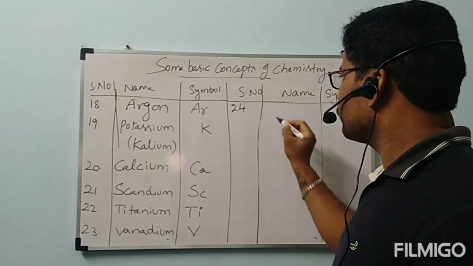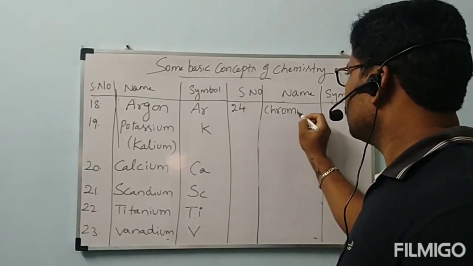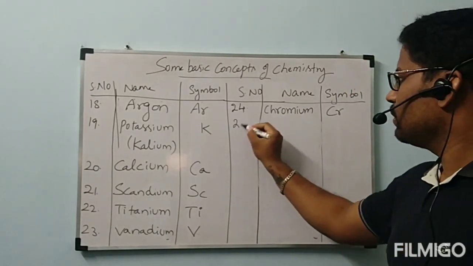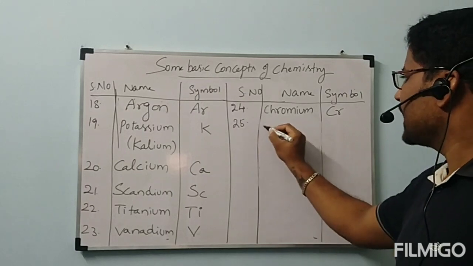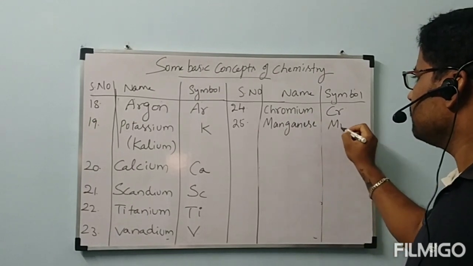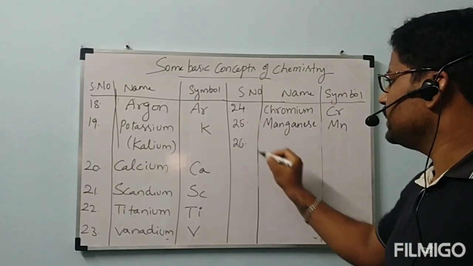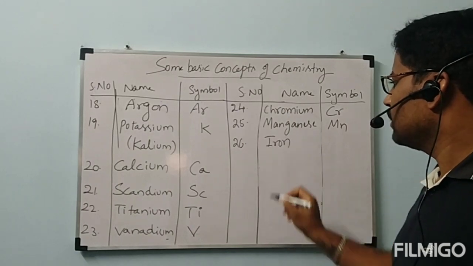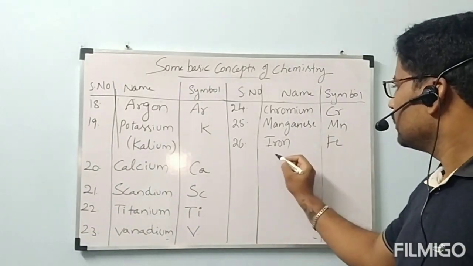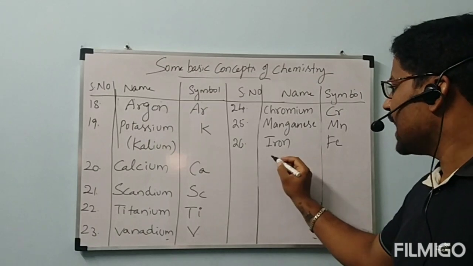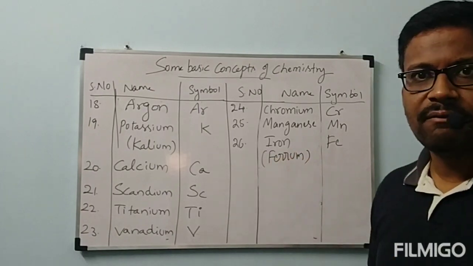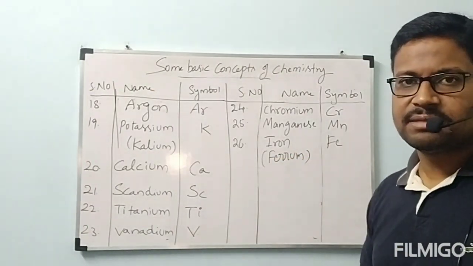24, chromium. Chromium symbol is Cr. 25, manganese, symbol Mn. 26, iron. Iron symbol is actually Fe, okay, but from where did we get this one? Latin name ferrum. From that Latin name ferrum, we got this iron symbol Fe.